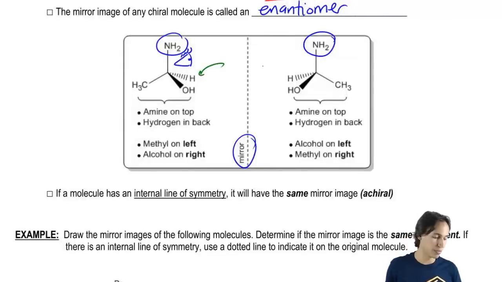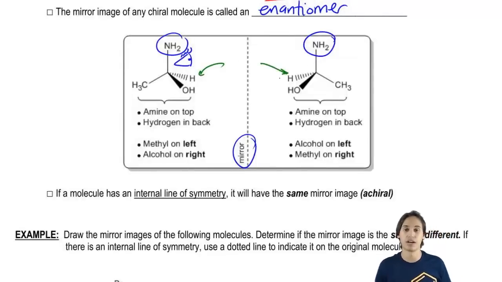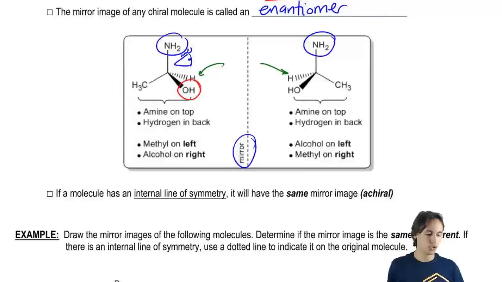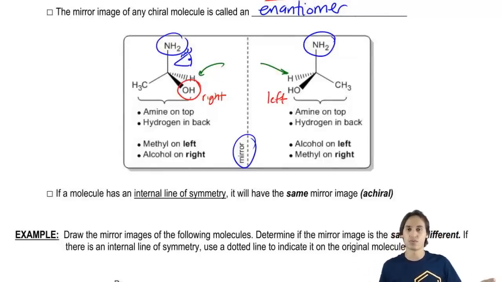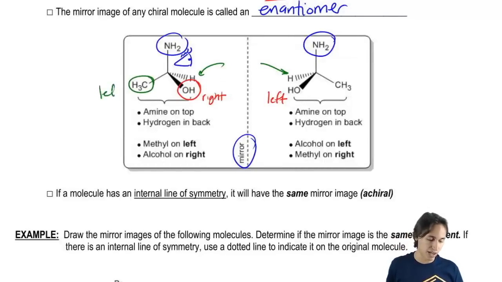Everything looks fine. But then he notices something's weird. What he notices is that the OH used to be on the right side, but in the image that he's looking back, the OH is actually on the left-hand side of himself. So that's like his hand or something. His hand's on the other side of his body. And same way with the methyl group. The methyl group used to be on the left, but now it's on the right.